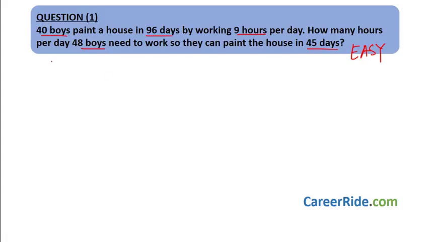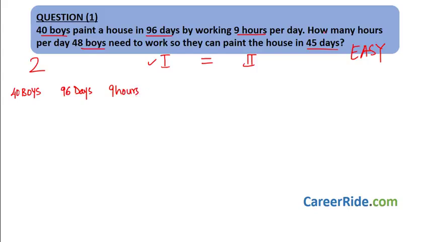Now, always remember that in chain rule there are always two scenarios. There's the first scenario, then there's the second scenario, and we just need to equate them. Let's see what the first case is. 40 boys paint a house. That means we know that there are 40 boys, in 96 days. So they take 96 days to paint a house by working 9 hours per day. So every day they are working for 9 hours, right?